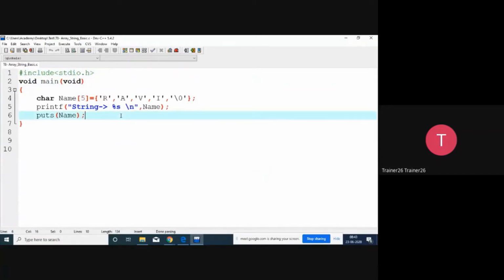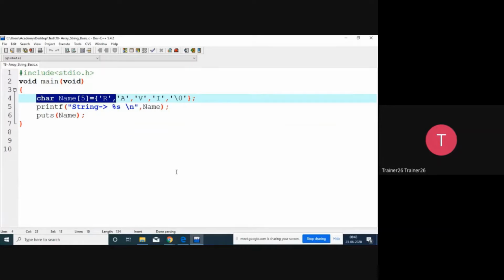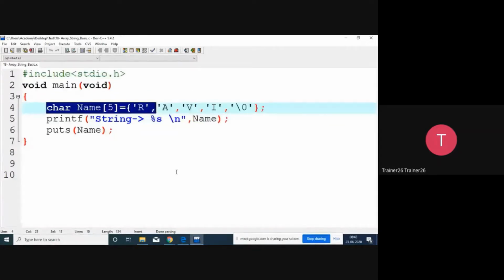So here I have given you the first example. In this first example, all of you can observe that if you want to declare an array and initialize it at the same time, we do the declaration and initialization together. For initialization, you have to give two curly braces, and inside it you give R, comma, A, comma, V, comma, I, comma, then null.